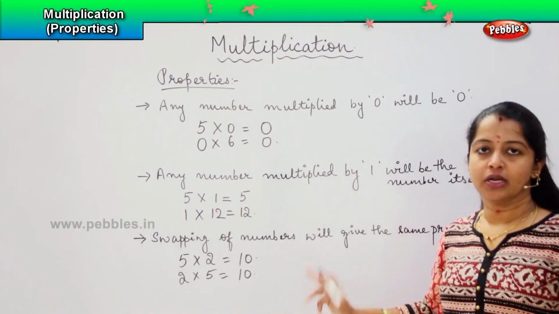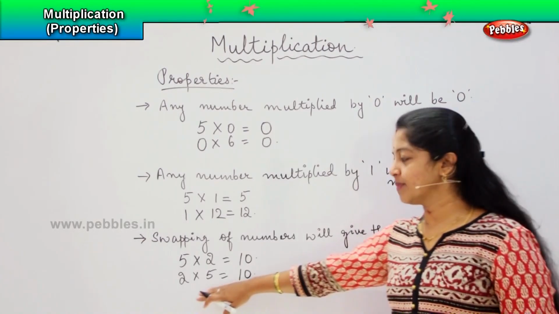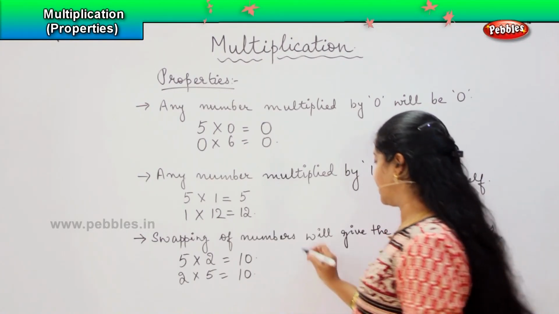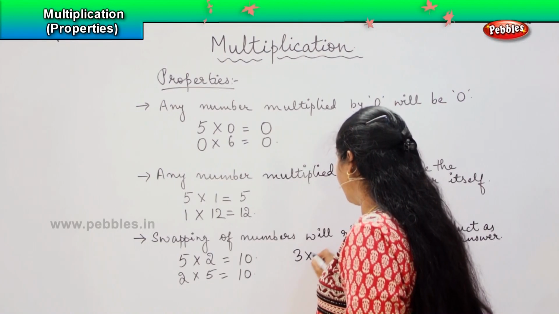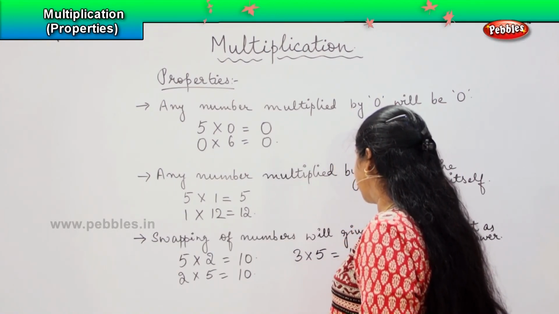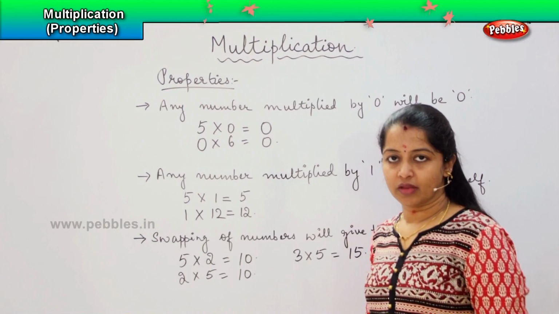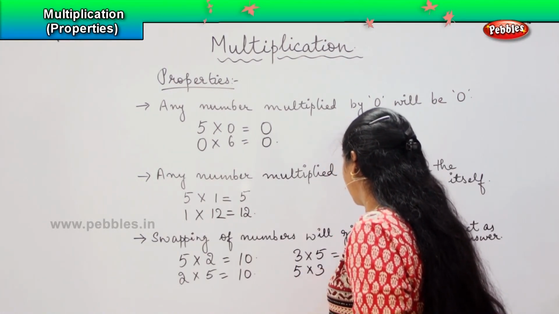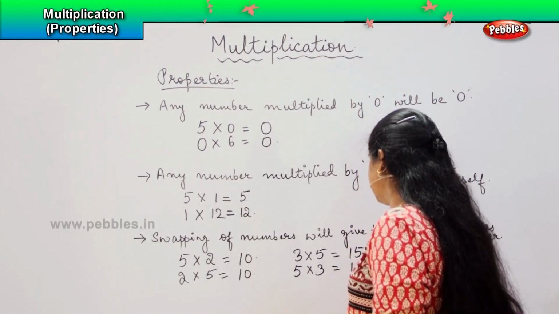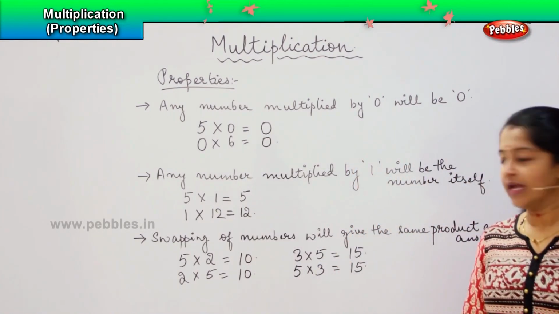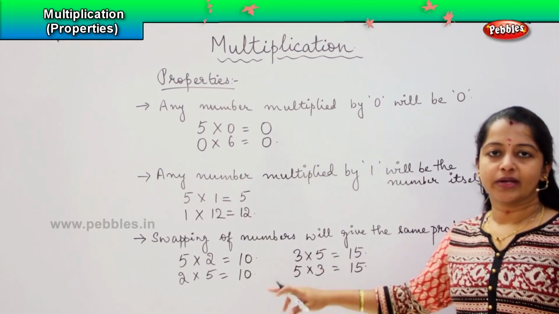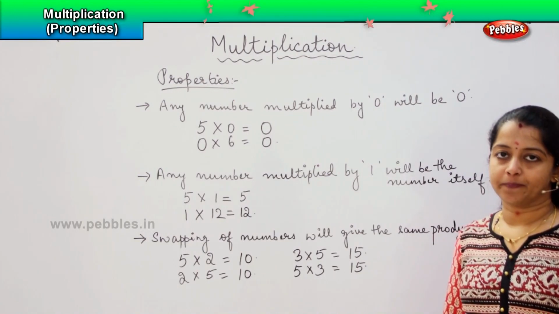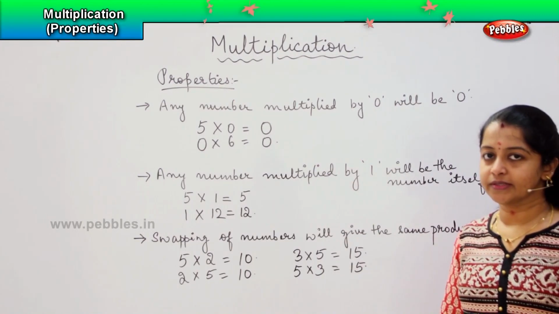In multiplication, even if you swap the numbers, if you change the position of the numbers, your product answer will remain the same. Similarly, if I write 3 into 15, it will give me the answer 15. If I write 5 into 3, this will also give me the answer 15. So, irrespective of whichever number comes first or second, my product answer will remain the same. Are you clear with these points, children?